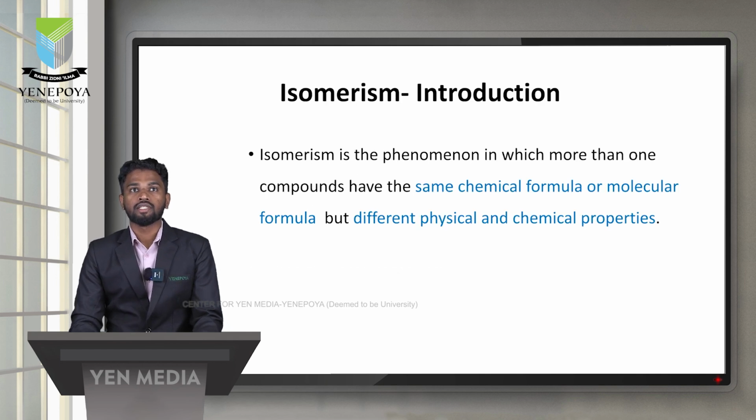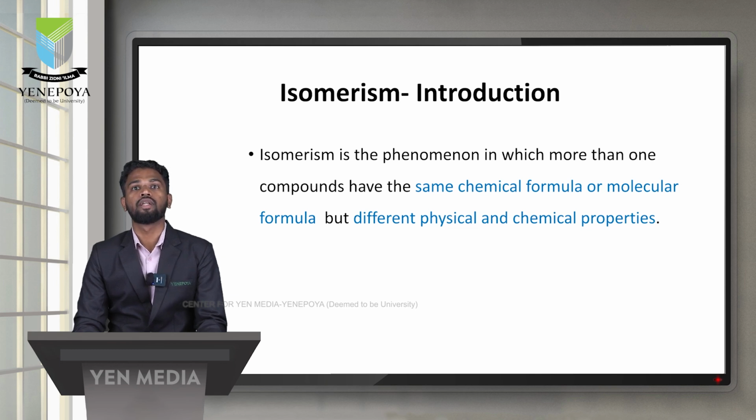So we will discuss isomerism. The definition: isomerism is the phenomenon in which more than one compound has the same chemical formula or molecular formula but different physical and chemical properties. That is called isomerism, and these compounds are known as isomers. So two or more compounds having the same molecular formula but different physical and chemical properties, that is called isomerism.